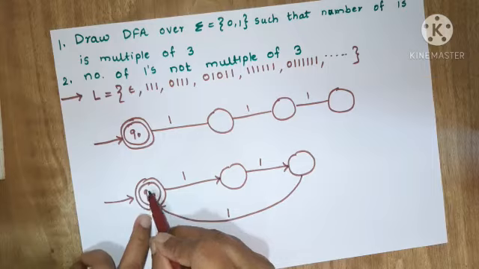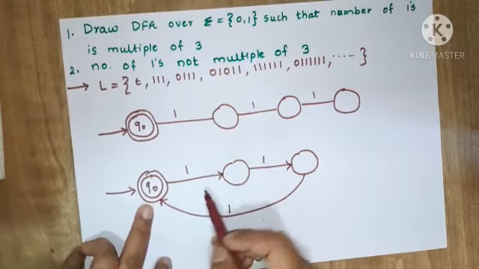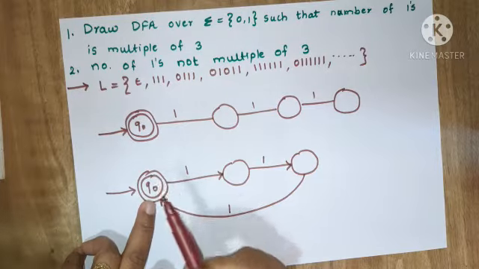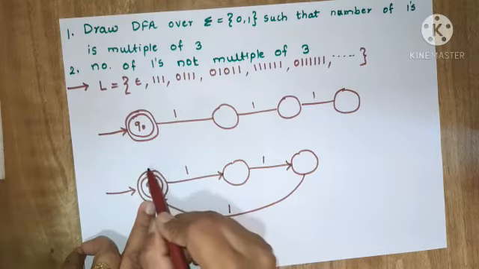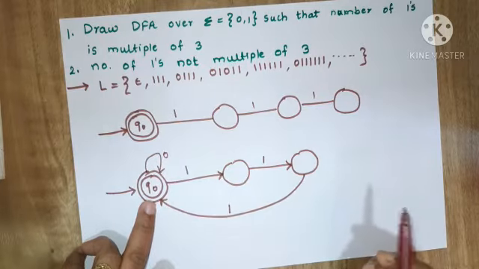In the Q0 state we have shown the transition for 1, so we have to show the transition for 0. In the Q0 state I can have any number of zeros, because there is no restriction on 0. So I will show a self loop for 0.